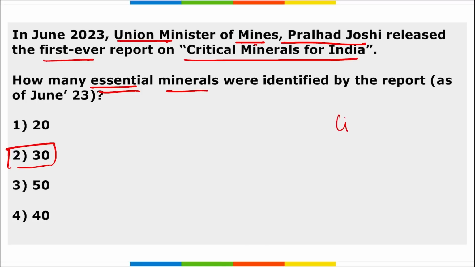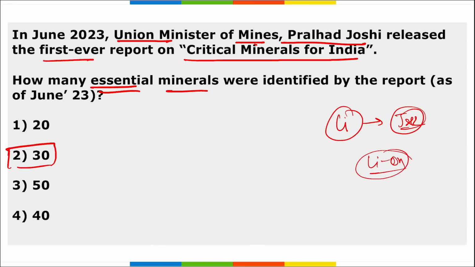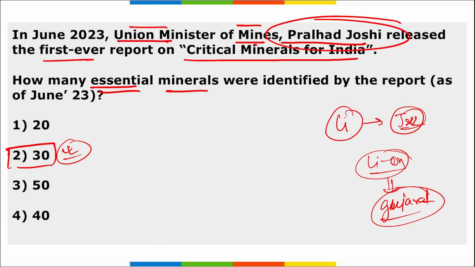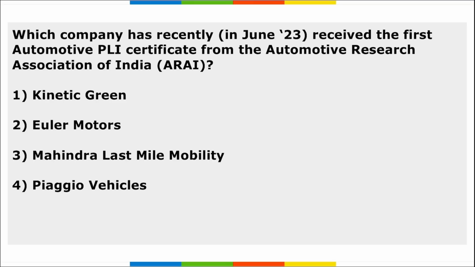Correct? If you remember, lithium was recently found where? In Jammu and Kashmir, right? Lithium ion manufacturing plant will be set up where? In Gujarat. We have studied this also, right? So these are the 30 essential minerals list that was identified recently by the Union Minister of Mines Prahlad Joshi, and this was the first ever report on the critical minerals for India.